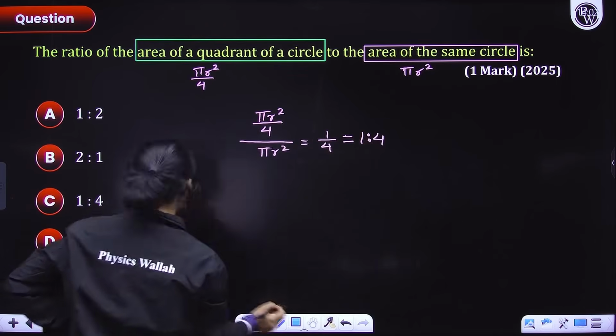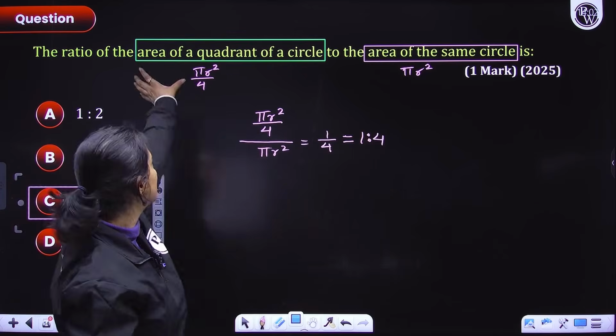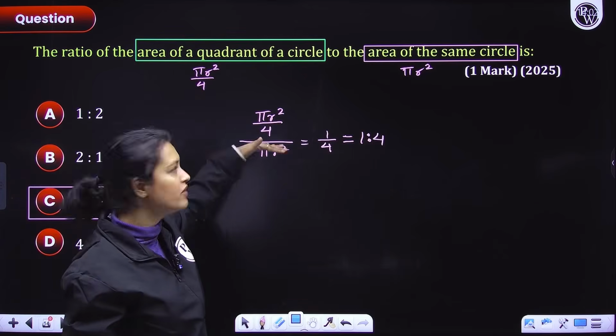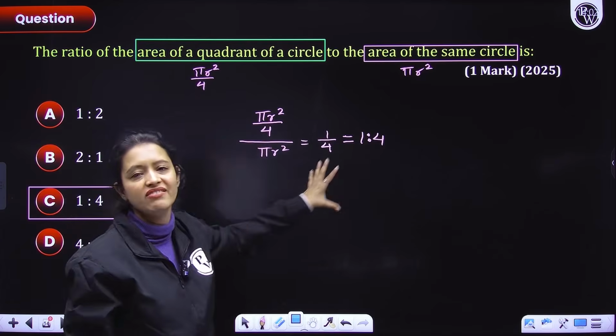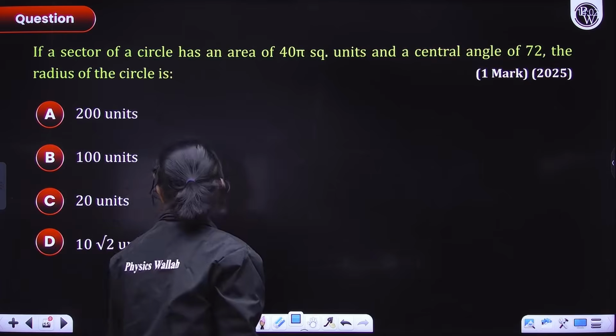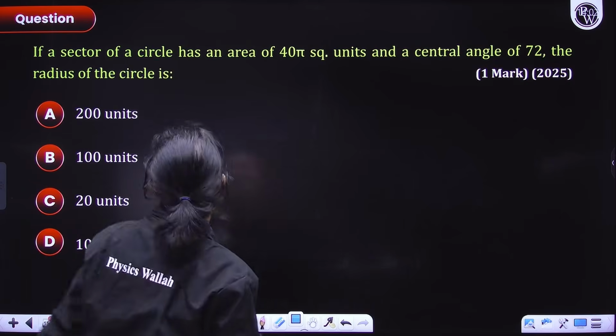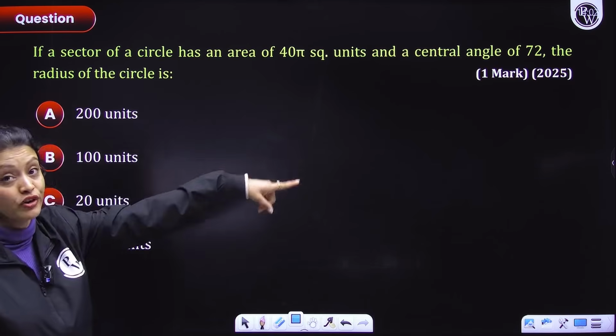Simple. Was it very hard? 1 ratio 4 is the answer. The first quantity will always be written above and the second quantity below. Then you simply evaluate. 1 ratio 4 is the answer. With that, let's move on, and everyone that gave the correct answer, pat yourself on the back. Good job, guys.